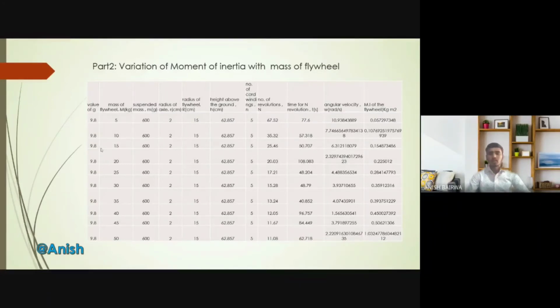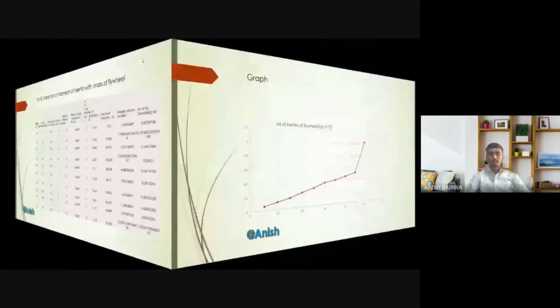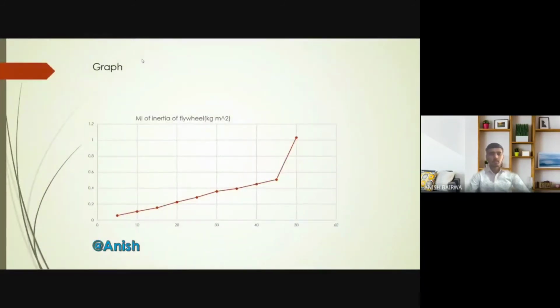And number of revolution, capital N, that I have got from the reading is 67.52 from first reading up to 11.08 in the last reading. And the time for capital N revolution is 77.6 seconds in the first and 62.718 till the last reading. So these are the values of angular velocity and moment of inertia of the flywheel that we have got from these readings. By observing the graph, I observe that the moment of inertia varies approximately linearly with the mass of flywheel.